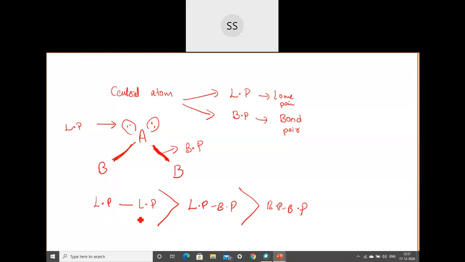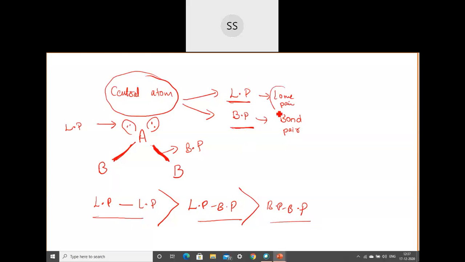Geometrical shape can change if there are many lone pairs present, if there is one lone pair, and if there is a bond pair, the geometry is different. So that repulsive interaction changes based on this. I told you in the central atom there are two types of electron pair you will come across. One is the lone pair and the other one is the bond pair.